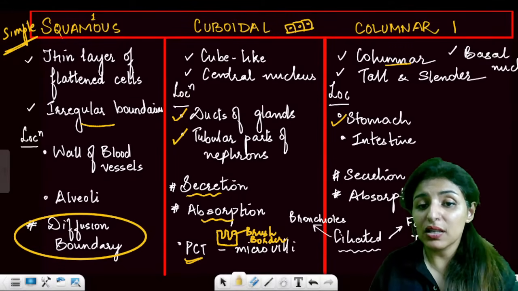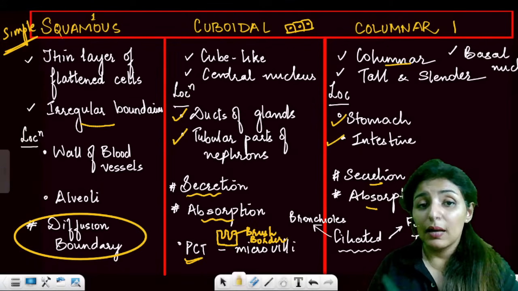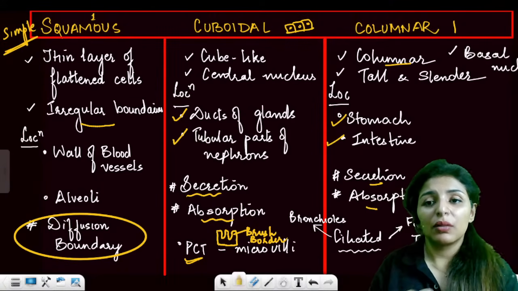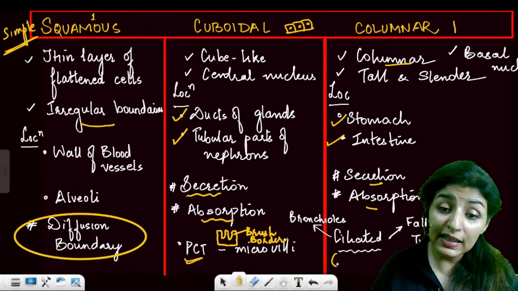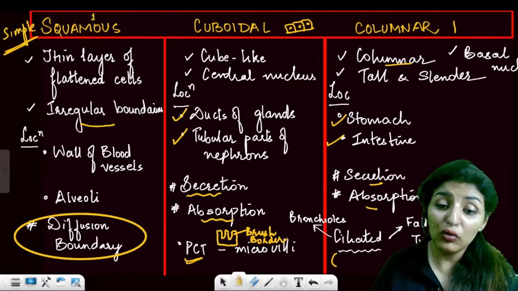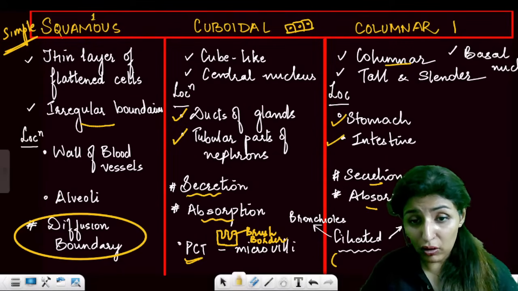Then moving on to columnar. Columnar is found in your stomach and intestine, again for secretion and absorption. And now see, be it cuboidal or columnar, both these cells can be ciliated in nature. Whenever it is ciliated, cilia always help in movement of something.